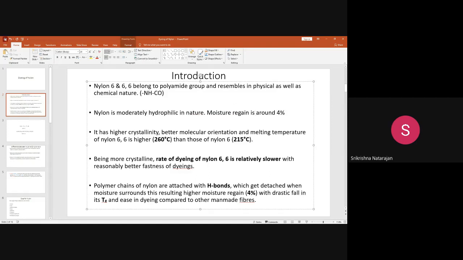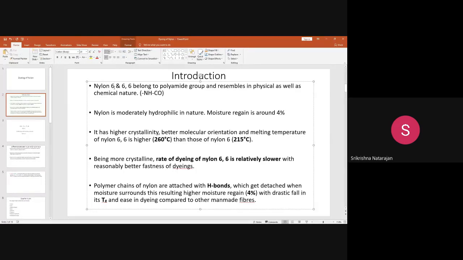So this fiber is a highly crystalline fiber, and better orientation is there. Nylon polyamide belongs to the family called polyamides, which contain many amides. This NHCO is the repeating unit. There will be plenty of NHCO repeating units, and in this family, two nylons are there: nylon 6 and nylon 6,6. This 6 indicates the number of carbon atoms.